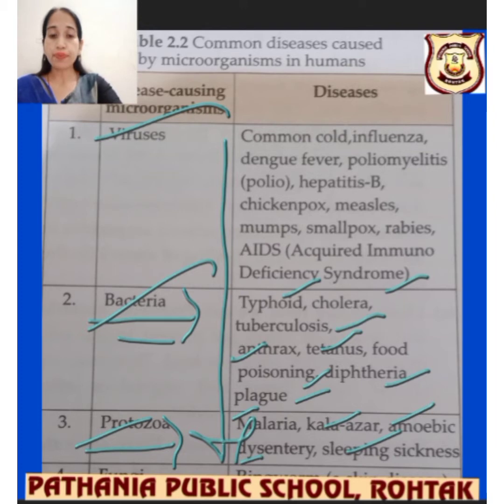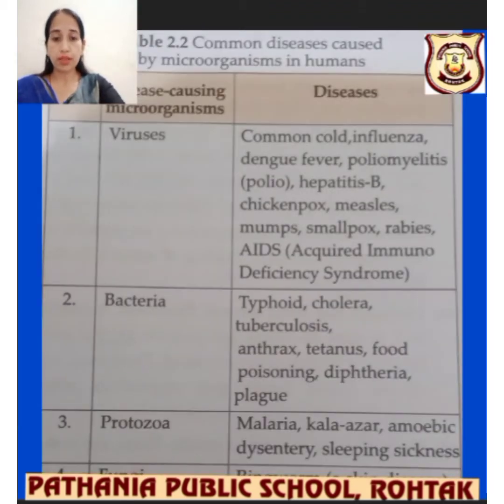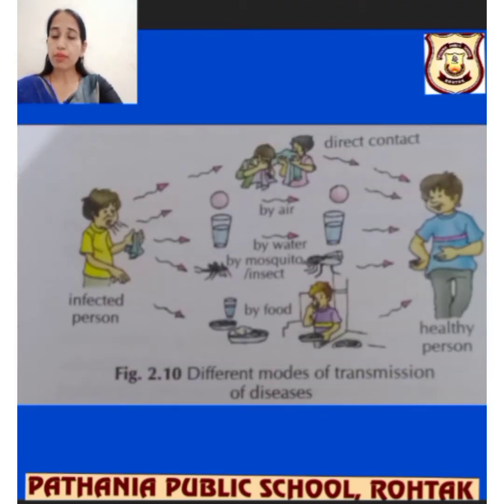Take a look again at communicable diseases. Communicable diseases can be spread from one person to another. How?